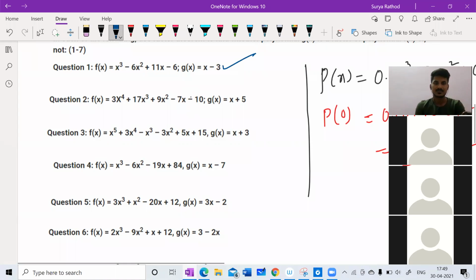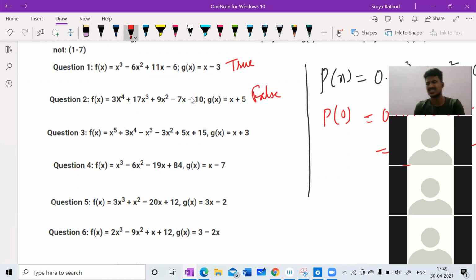For the second one, I got the remainder as minus 2, so it is false. Very good, sir. So these are very basic questions.